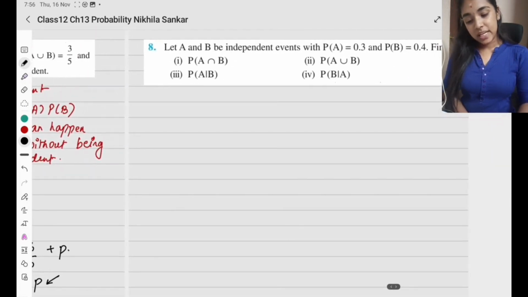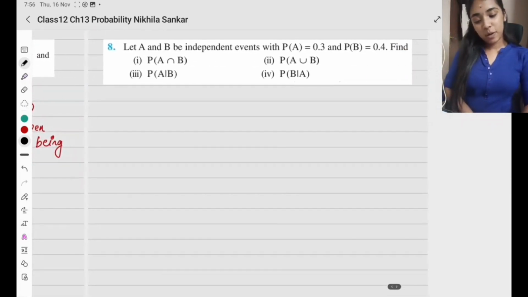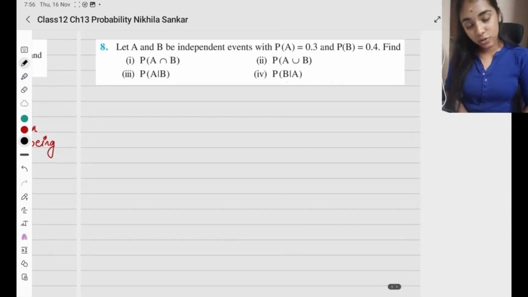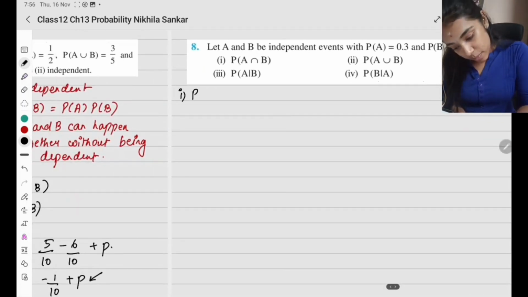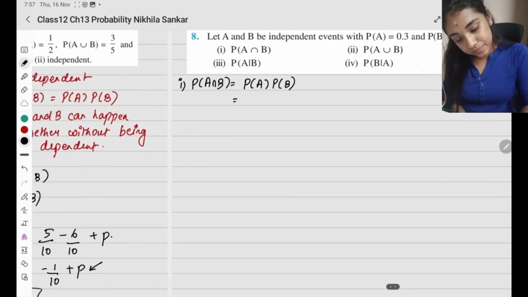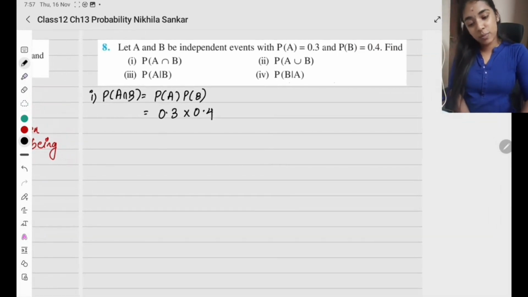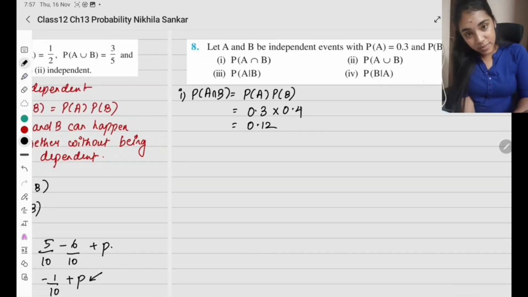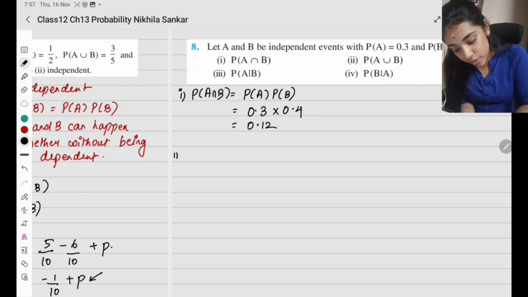Question number 8. Let A and B be independent events. Probability of A and B are given, find everything. Okay, so what does independent mean? First subsection, probability of A intersection B is going to be probability of A times probability of B. So this is simple, which is going to be 0.3 times 0.4. Can you see 0.3 times 0.4, which is going to be 0.12. There are two decimal places. Do you remember decimal multiplication?